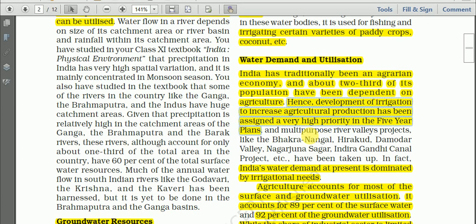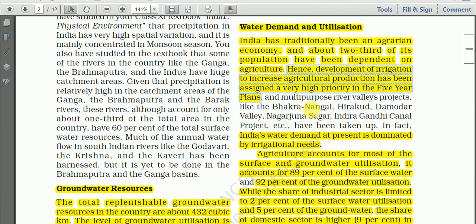Population of India has been increasing, and that is why an increase in the production of agricultural products is required. At the same time, agriculture also provides raw material to the industries, and to develop the economy we need to produce more agricultural crops so that we can export. That is why development of irrigation has been a top priority in the five-year plans.